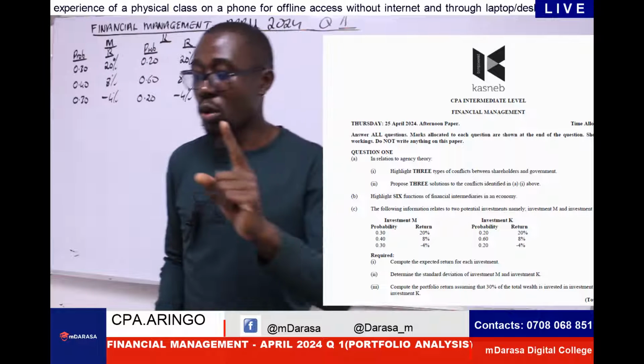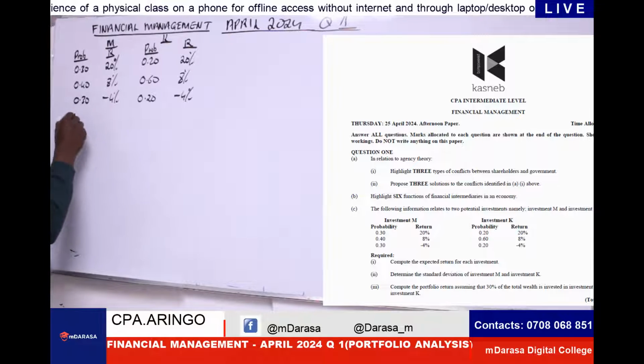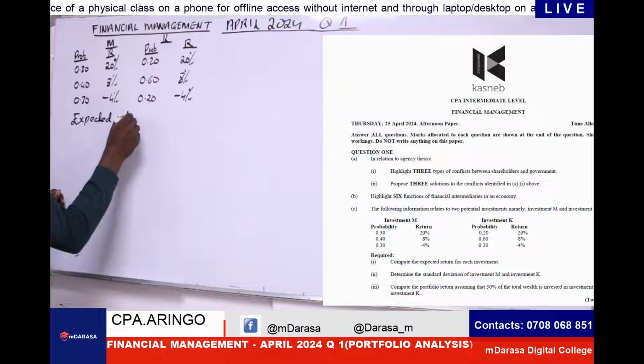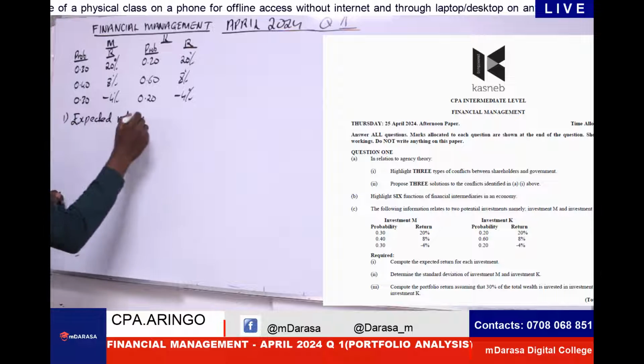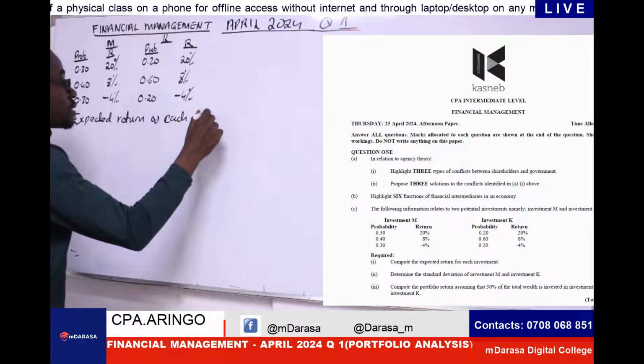Number one, you're asked to determine the expected return, right? Compute the expected return of each investment. So we need to determine our expected return, of each investment, to be very specific.